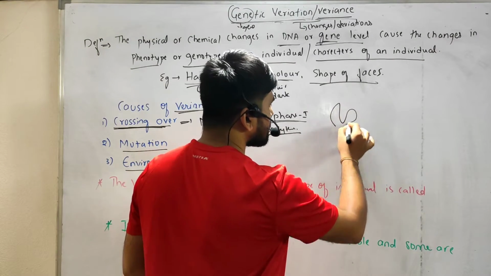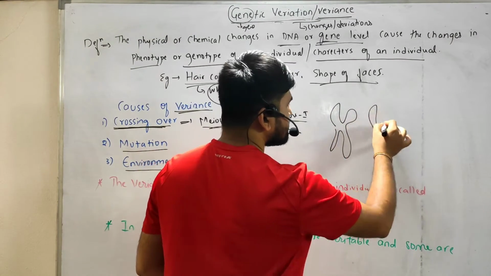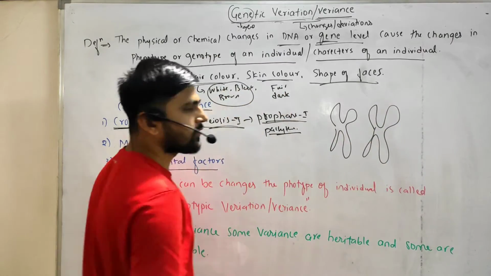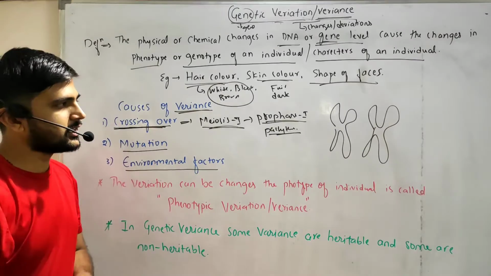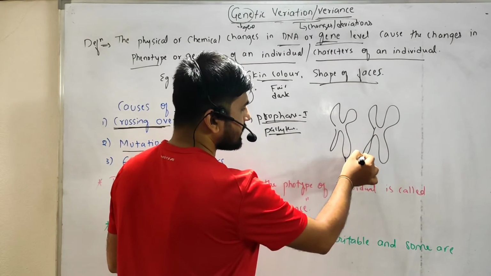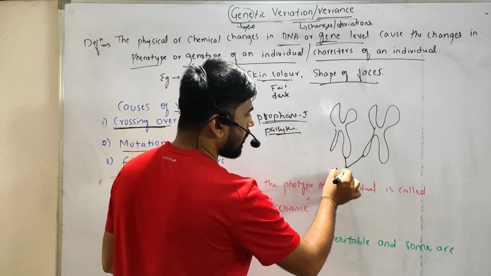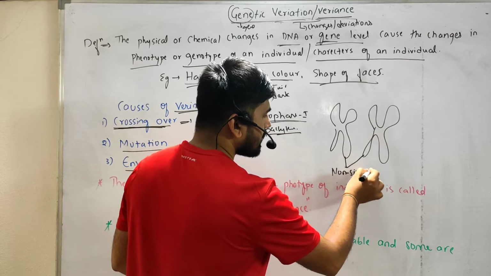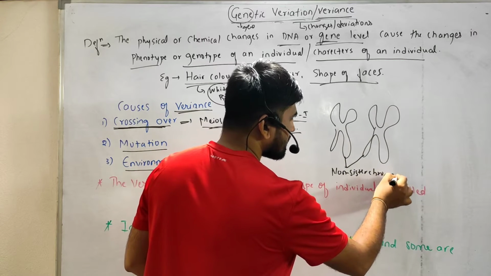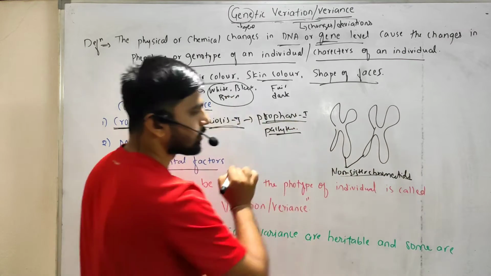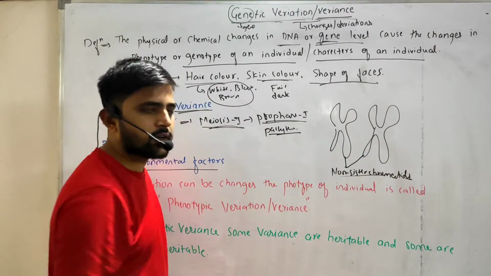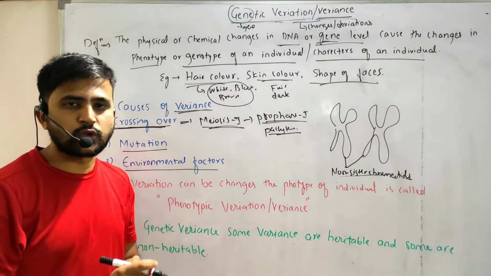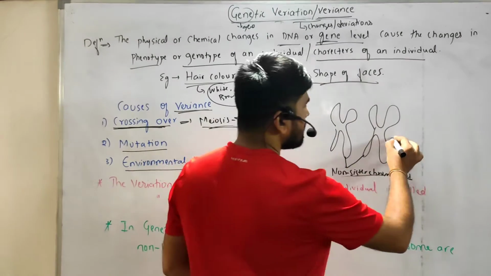Let us consider this is one chromosome and this is another. Crossing takes place between the non-sister chromatids. These two are non-sister chromatids, and they can cross over. It will look like this.